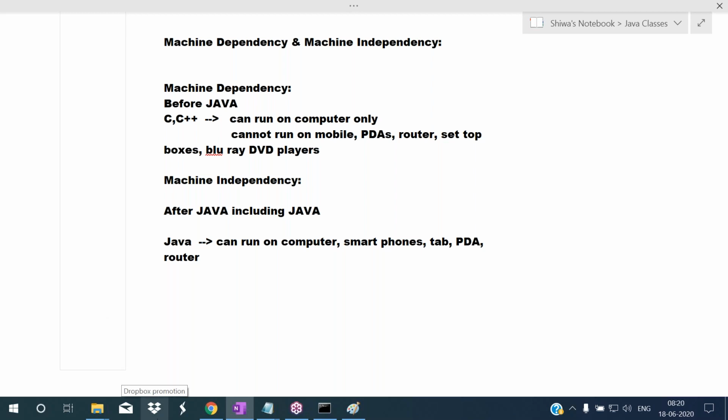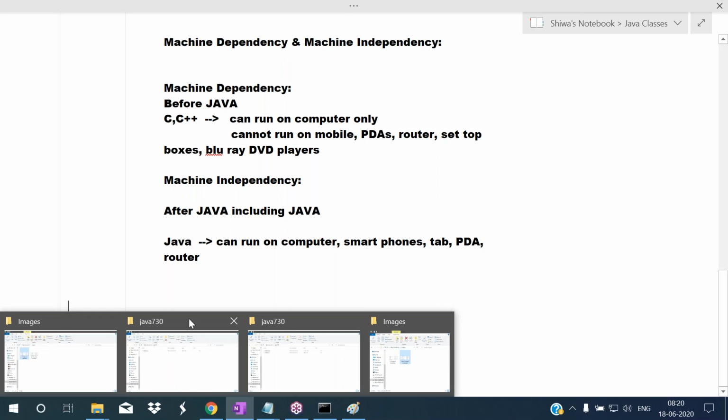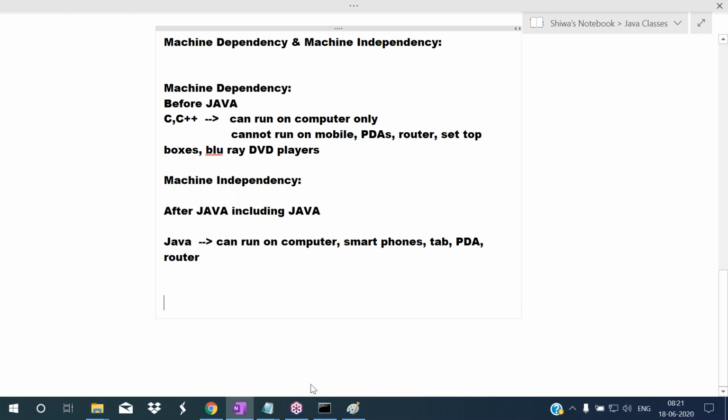Now, I hope you understood what is platform independency and what is machine independency. These two are the important features of Java. Because of these two features only, Java became very famous. For the last two decades, Java has been ruling the software industry.